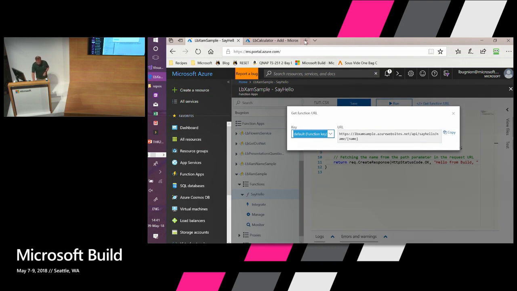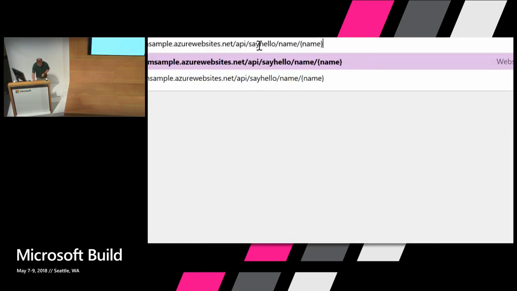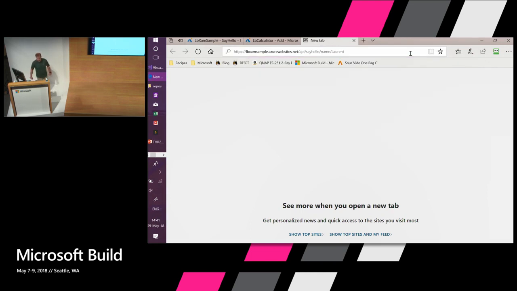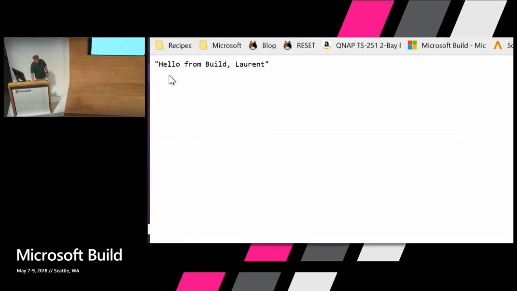I didn't do anything. I'm going to go here to a new web browser. And you see that I have here, as part of the URL, the name. And here I can enter my name, for example. Voila. And then if I click OK, after a very short wait, we see hello from build Laurent. So basically, my function is running just like you would expect. Here I'm simply transmitting a simple string, HTTP, Hypertext Transport Protocol, so it's text. But of course, I could very easily also transmit some JSON. And in fact, this is what we are going to do now.